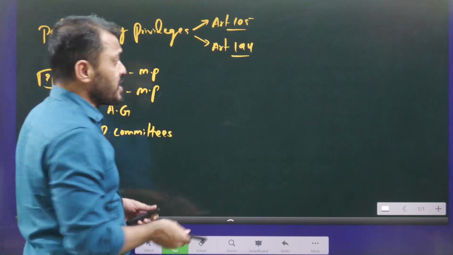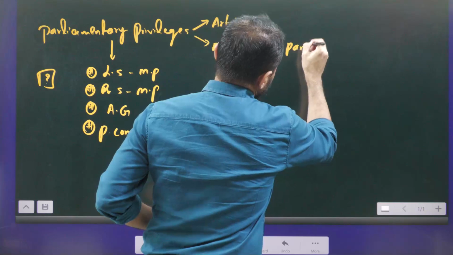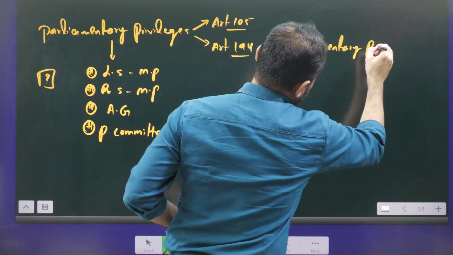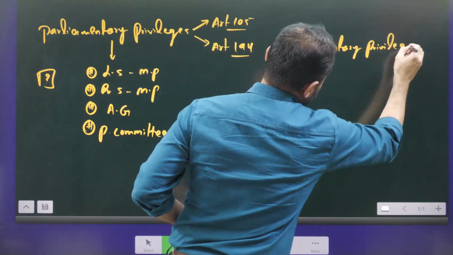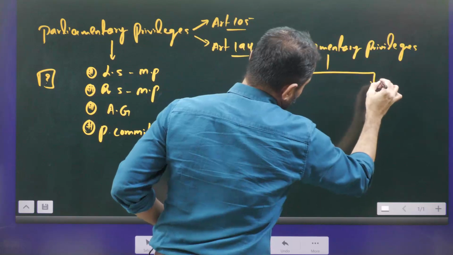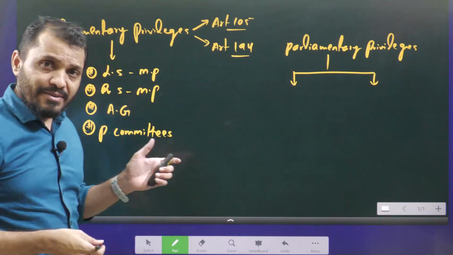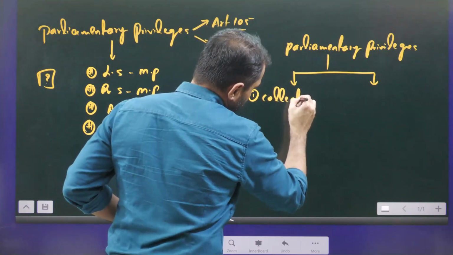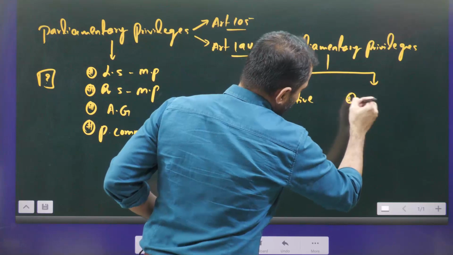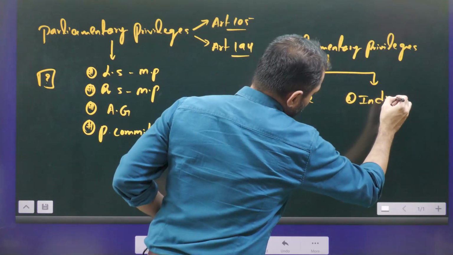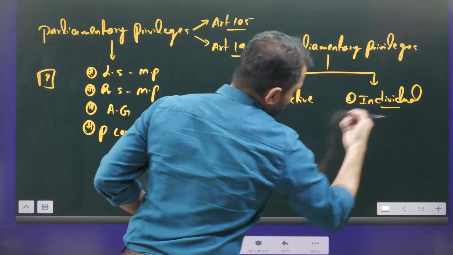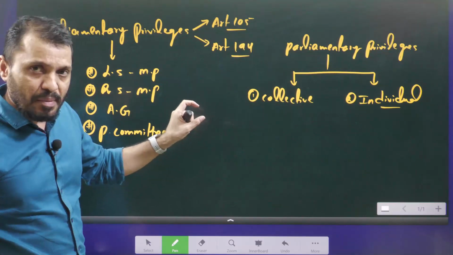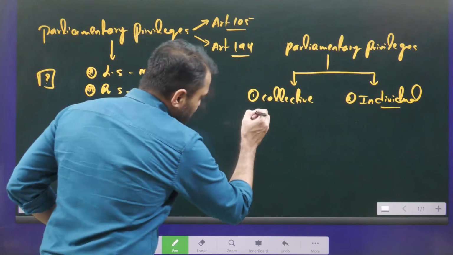Privilege means special right. Parliamentary privileges are normally of two types: collective and individual. What is the collective privilege? Collective privilege means privileges that are applicable to the entire house. What are the collective privileges?